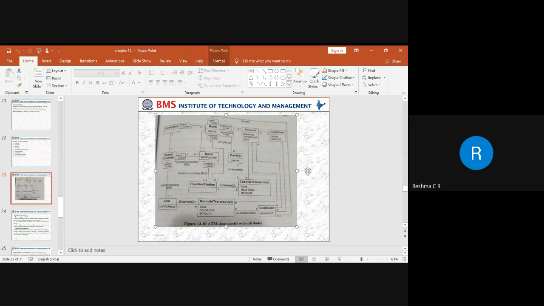There will be inconsistent data. So to avoid that inconsistency of the data, what has to be done? As soon as a customer makes a transaction with any cashier station or any ATM station, those details have to be communicated to the bank computer. So here the association we have taken is that it communicates with the bank computer.